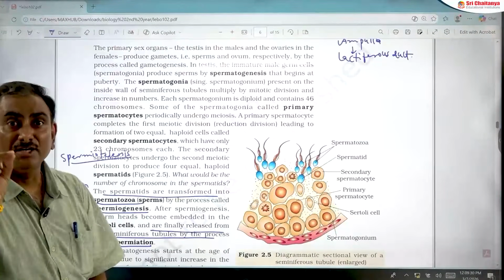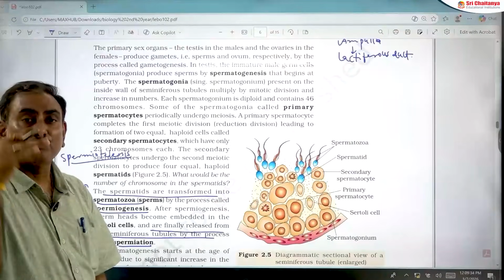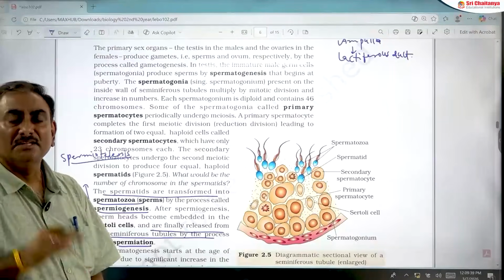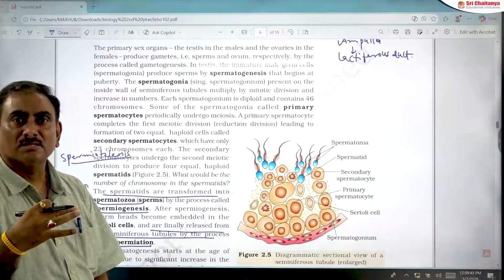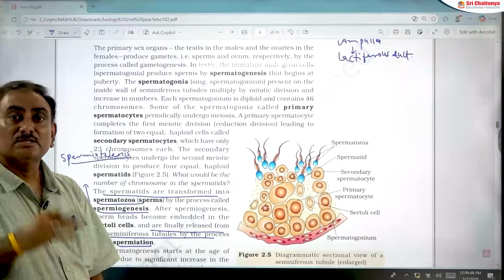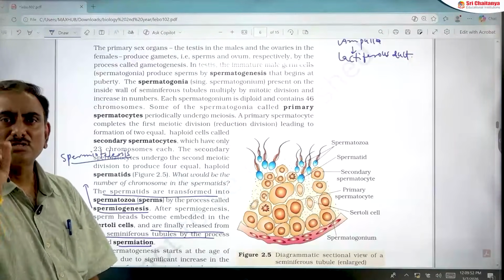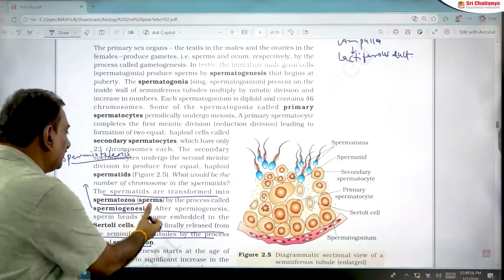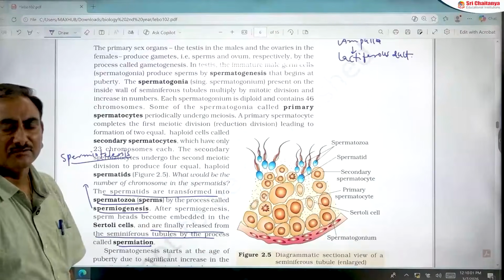In the 2022 NEET examination, this is given: the process of release of sperms into the seminiferous tubule is called spermiation. Correct. In this process, first sperms detach from Sertoli cells and are released into the seminiferous tubule. That is called spermiation. Sperms released from seminiferous tubules is also called spermiation. Both definitions are correct, so while reading these sentences, you should be very careful.